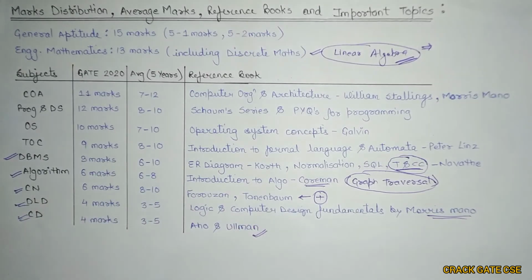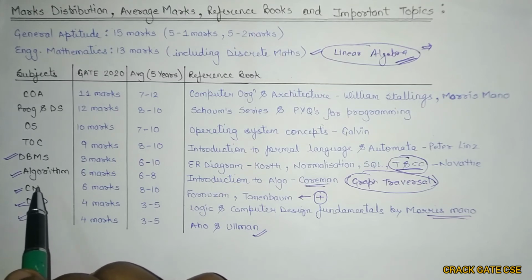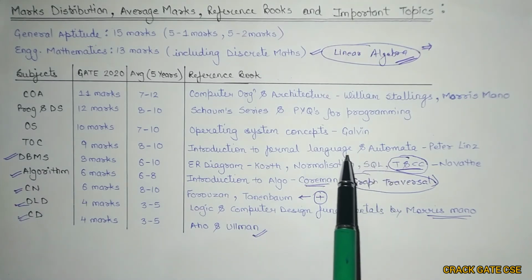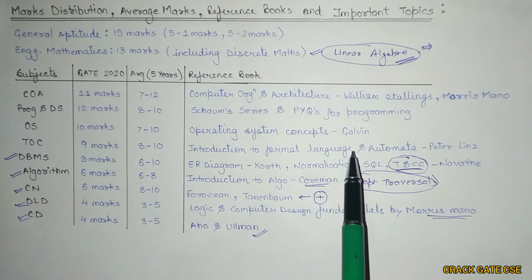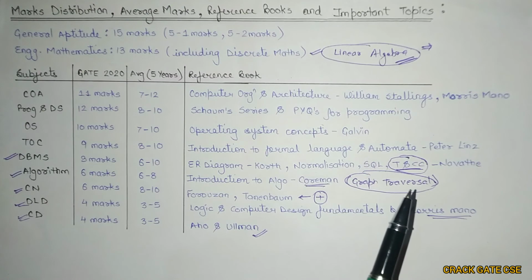For DBMS, the important topics are SQL and relational algebra. There is a high probability that you will get at least one question from each of these topics. Another important thing in DBMS is B and B plus trees, which is well explained in my videos, so you can refer to those videos. Next is serializability, which is part of transaction and concurrency control; that video is to be uploaded now. And the normalization concepts, like 1NF, 2NF, 3NF, BCNF and so on, are also very important.